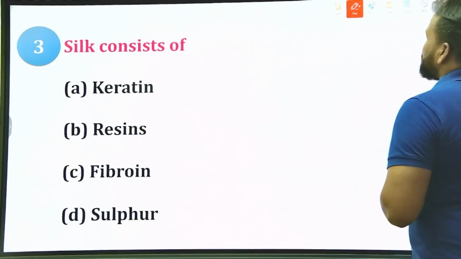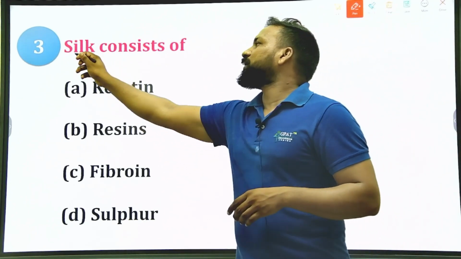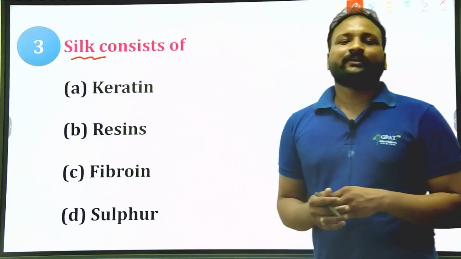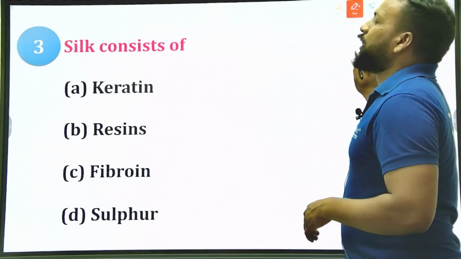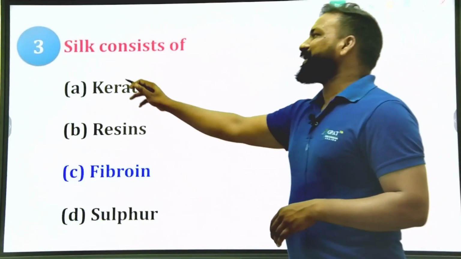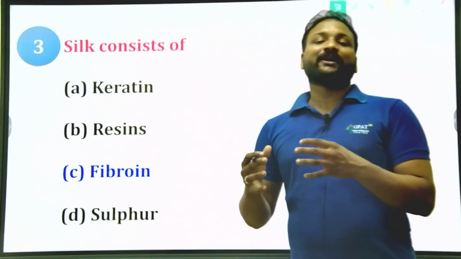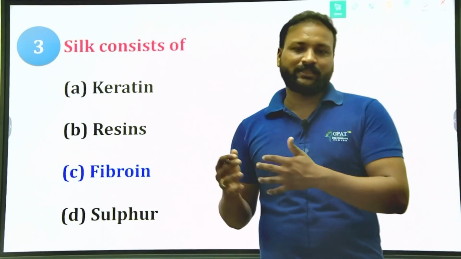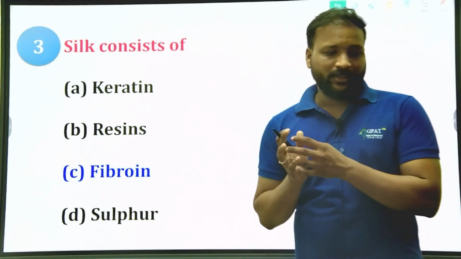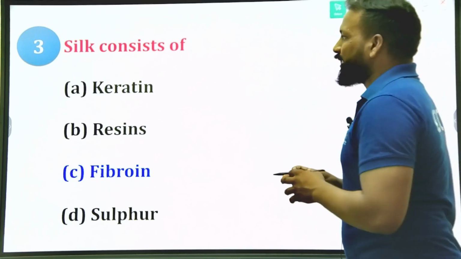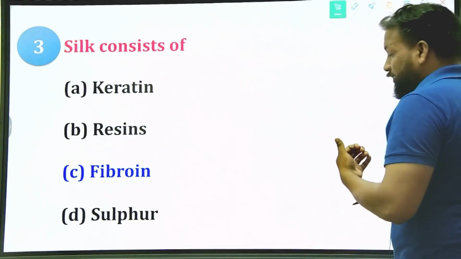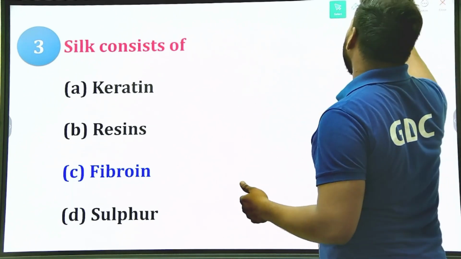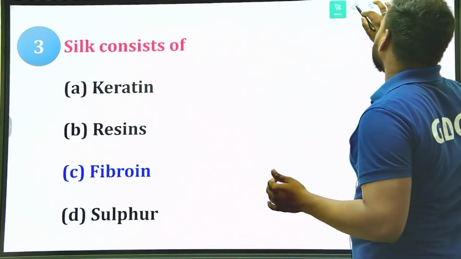Okay, so simple. Silk is undoubtedly a fibroin. It is a fiber. Silk is a fiber, right? Where we prepare textiles or clothes, whatever it may be. Clear? So we prepare those fibers like in the textile industry.